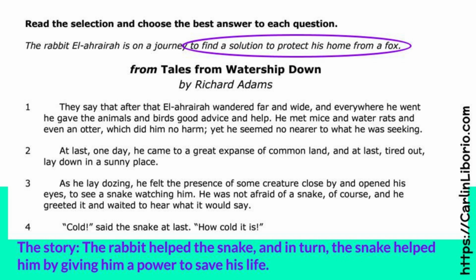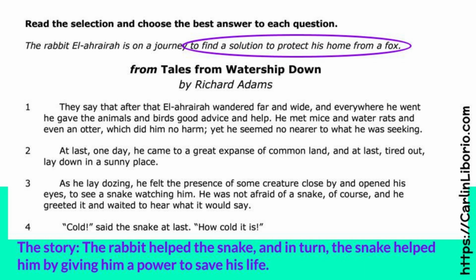the answer. So it says the rabbit is on a journey to find a solution to protect his home from a fox. This kind of tells you that he is trying to protect himself, because rabbits can be eaten by foxes. A fox is a predator of a rabbit.